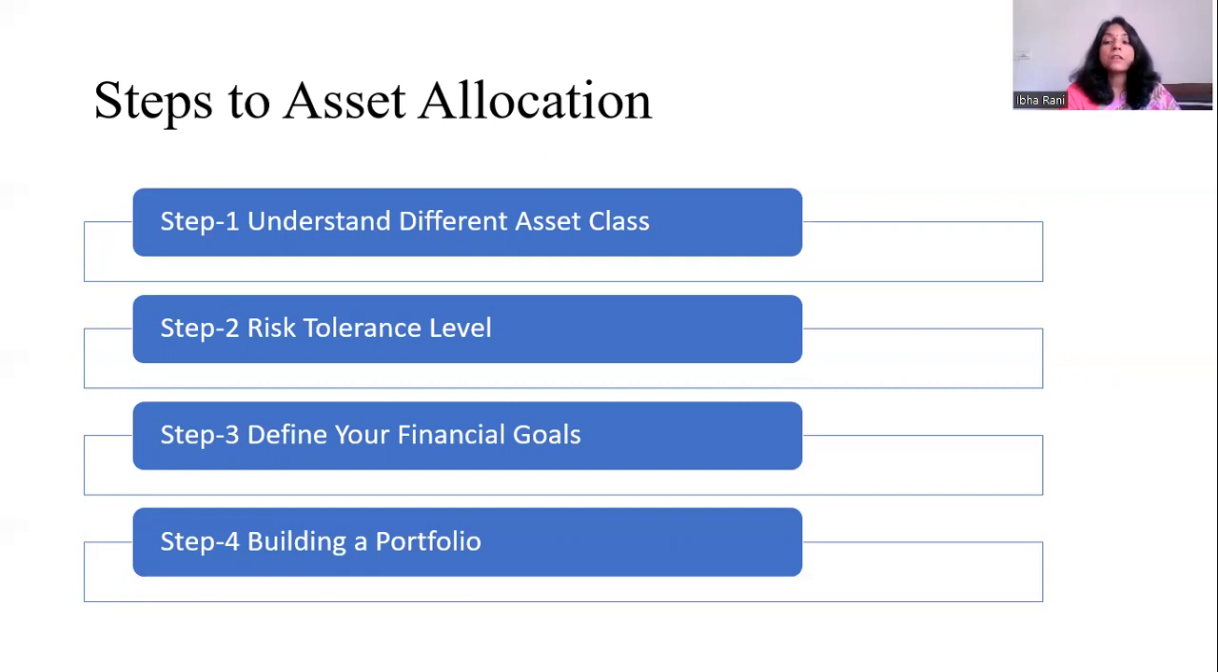The third step is to define your financial goal. Based on the financial goal only can we invest, because the financial goal may be short term, or it can be a long term goal. A short term goal means you should invest in short term investment avenues, maybe a minimum of 1 to 3 years. Long term investment avenues may be more than 5 years.